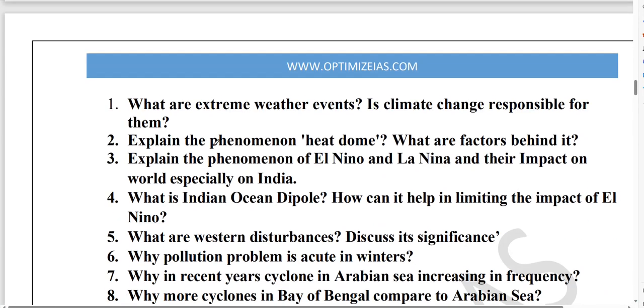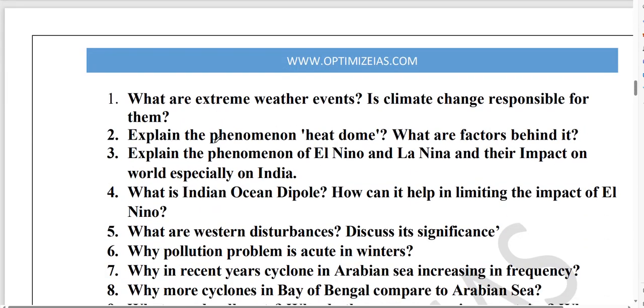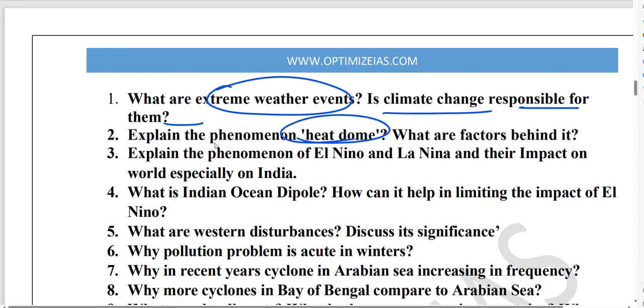Very important guys. As far as atmosphere is concerned, extreme weather events is very important. What are extreme weather events? Is climate change responsible for extreme weather events? Next guys, heat dome. We are seeing heat dome in North America and Europe. What are the factors behind this? But the most important topic in the climate region is the El Nino. What is the impact of El Nino on India?